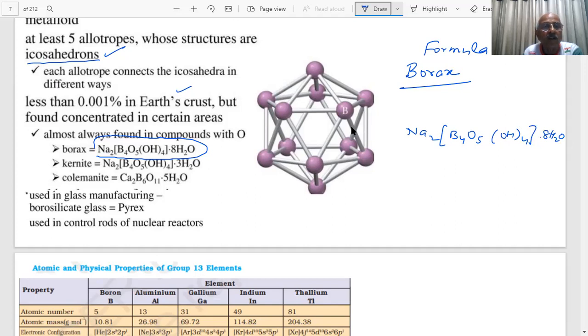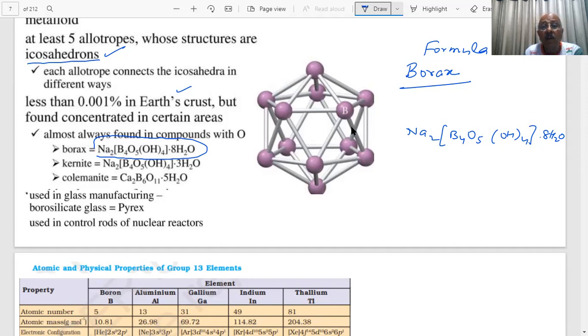Kernite is another mineral, student, in which boron is obtained. These are in the crust of the earth. Colemanite. Sometimes they give the name, student, that boron can be obtained from. Now they'll give kernite, and students don't know what is kernite. So that is why we must know something important. We give the information, which can be a question.